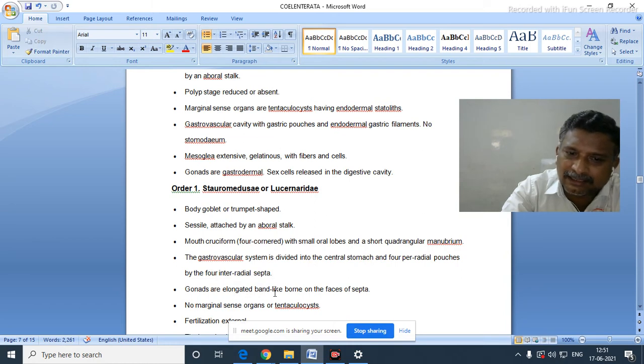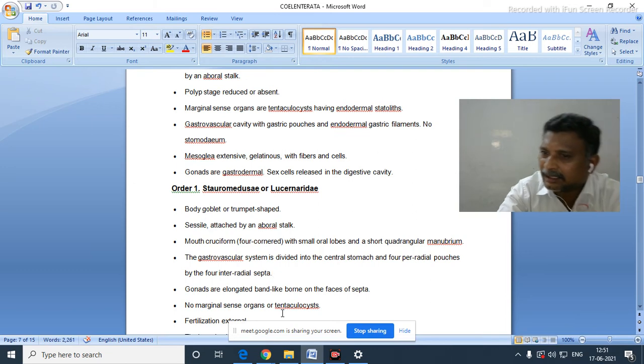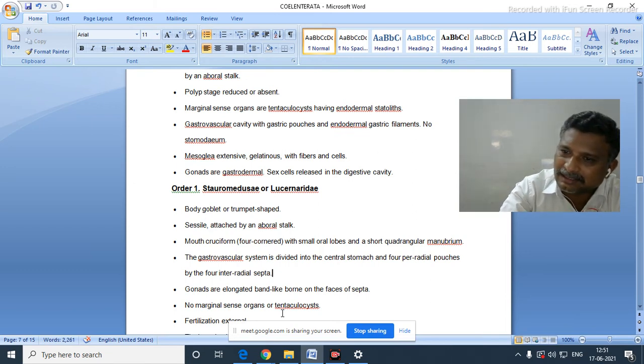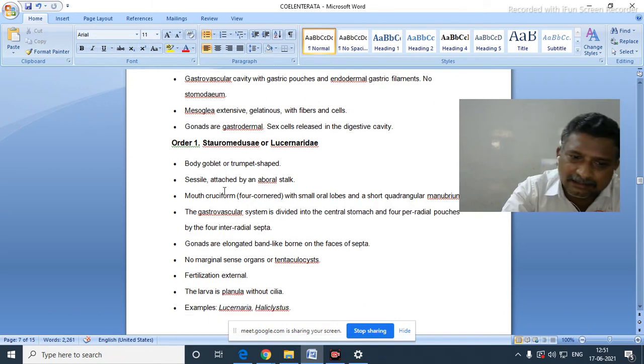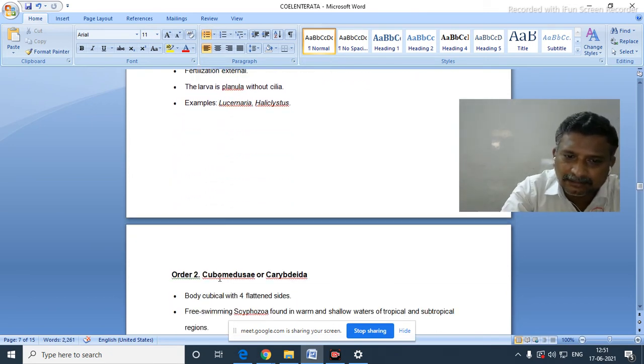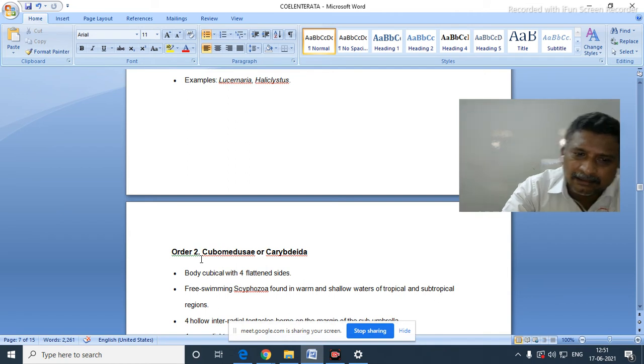Gonads are elongated, band-like, borne on the faces of septa. There are no marginal sense organs or tentaculocysts, but in Hydrozoa statocysts and ocelli are the sense organs. Fertilization is external. The larva is a planula without cilia, the same planula larva seen in Hydrozoa. This is one order.